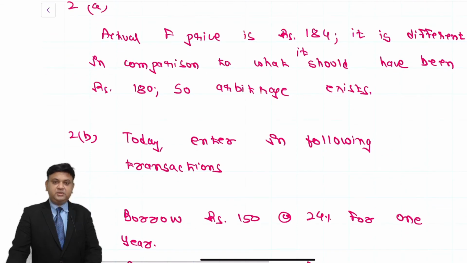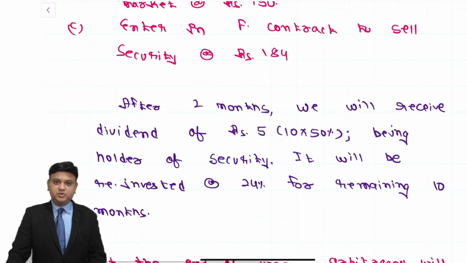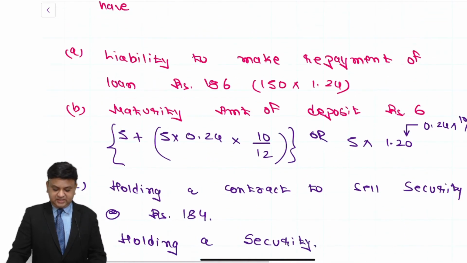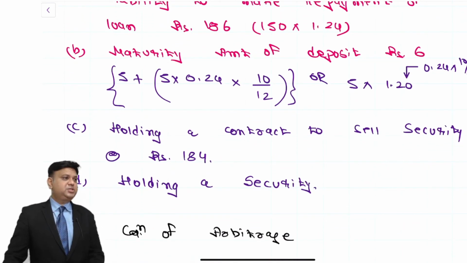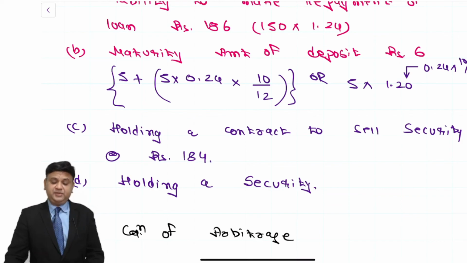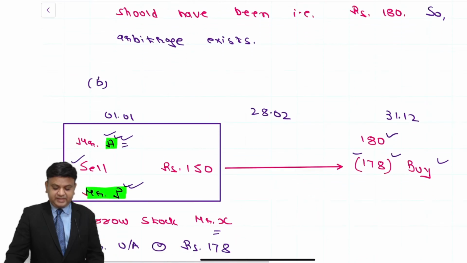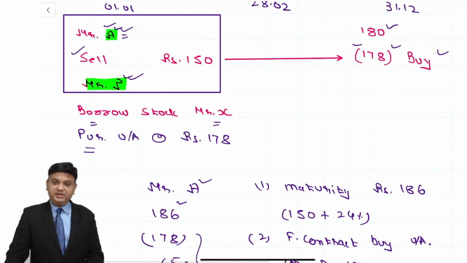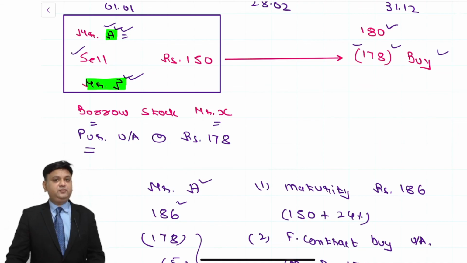The next is question number 2a, in which the arbitrage opportunity is there because the price is more. Then in that case you should sell the underlying asset and you are going to buy the underlying asset today. In that the calculation is quite simple, because you can logically understand that since you purchase the security you receive the dividend income. Next is when the price of the security is 178, the price is low, so you should buy in forward, you should buy in futures.